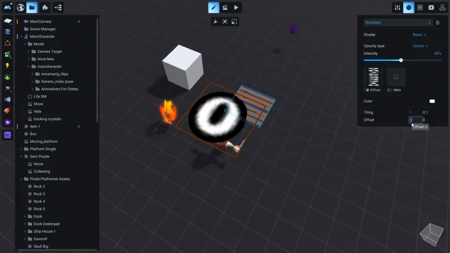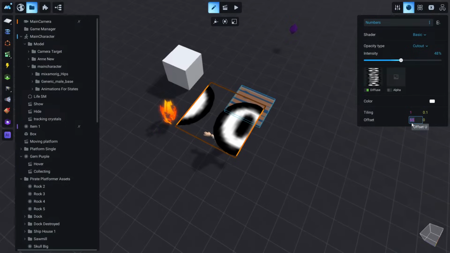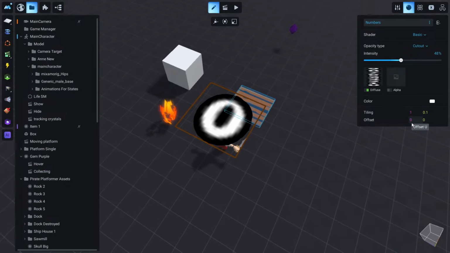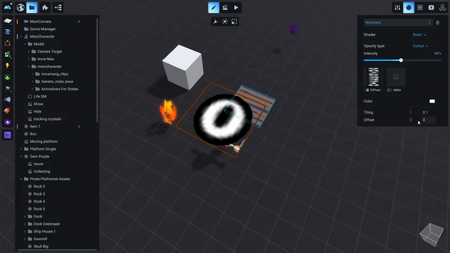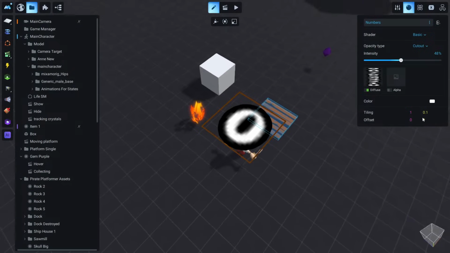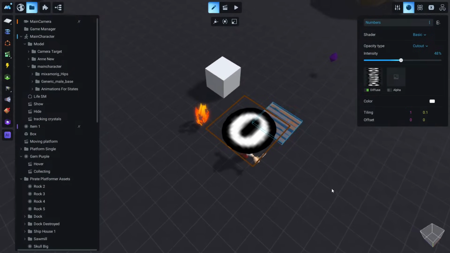horizontal tiling, you will see that the 0 moves like this, and it's still 0 because we are moving the horizontal tiling. But if we move this vertical tiling, now you will see we have 1 when this is 10, and now we have 2 when this is 20, and so on. And now we can change these numbers according to this offset value. So, and we know from the fire that we can change this inside an animation.